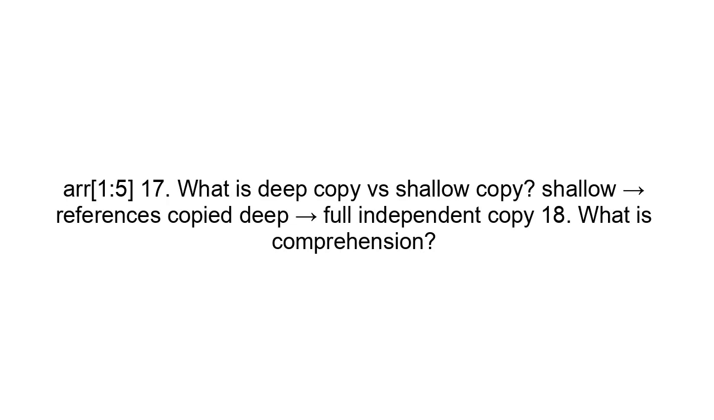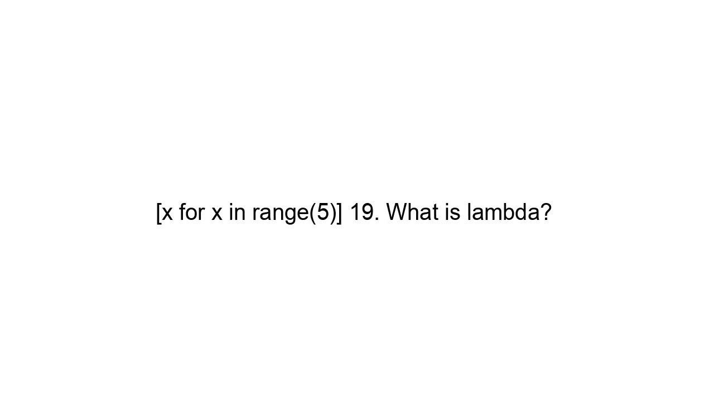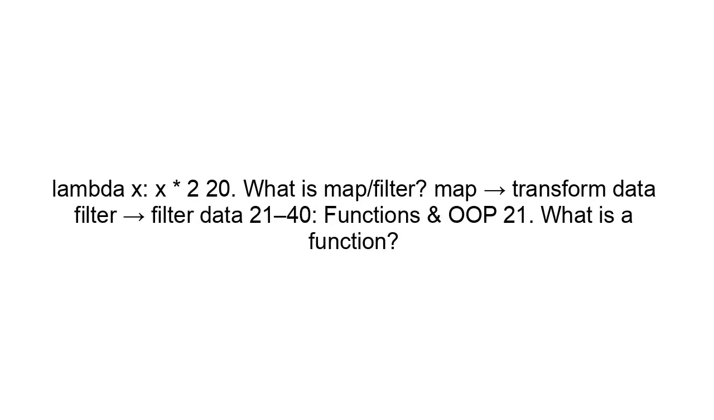arr[1:5]. 17. What is deep copy versus shallow copy? Shallow means references copied, deep means full independent copy. 18. What is comprehension? Short way to create collections. x for x in range(5). 19. What is lambda? Anonymous function. lambda x: x * 2. 20. What is map filter? Map means transform data. Filter means filter data.